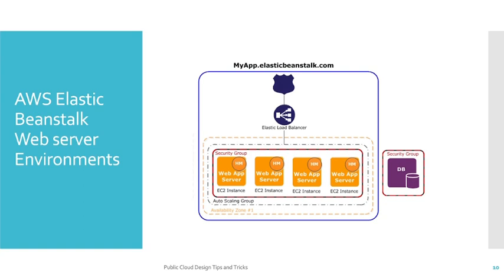So let's try to understand the AWS Beanstalk web server environment. When we say web server environment, it comes with Amazon Route 53, which will provide you the name of the URL, and then the Elastic Load Balancer, which will take care of the load balancing part. And inside this, you can see multiple EC2 instances are getting provisioned. When you provision Elastic Beanstalk, you can specify your auto scaling group, and inside the auto scaling group you have the security group, and inside the security group you have your web app servers or EC2 instances which will be scalable.